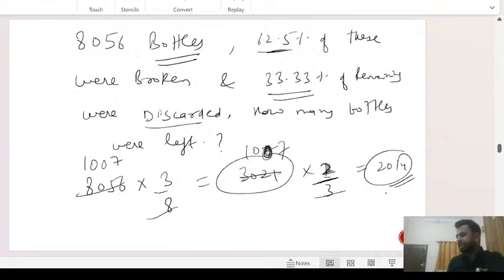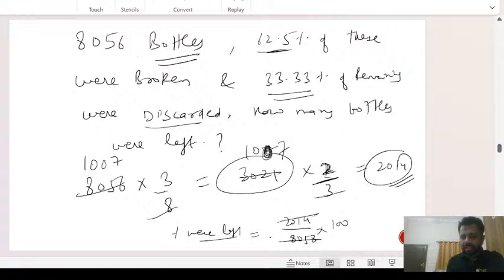Yeah, they might also ask what percentage were left. So 2014 over 8056 into 100. You could have done this also. This also, if you see, it's 1 by 4. So it's 25%. Since we know 1 by 4, it's 25%. You see how we could easily solve this question since we knew all those percentages. Okay, you see that?